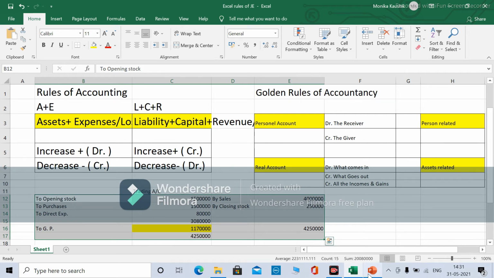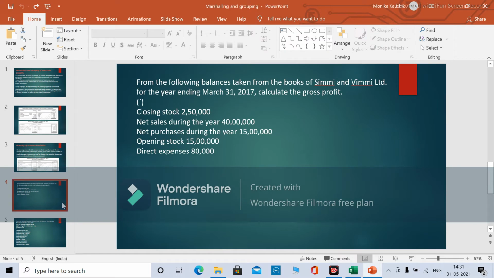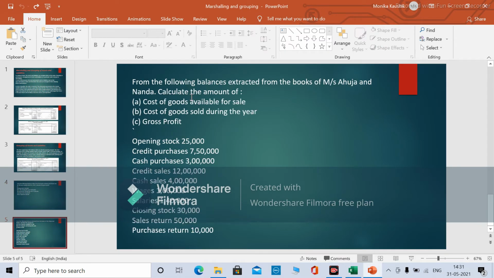Okay, now the next one, we can cover one more. See what is here. From the following balances extracted from the books, calculate the amount of cost of goods available for sales and cost of goods sold during the year. Now what is the difference between these two terms? Gross profit you can find out easily after preparing the trading account. Now cost of goods sold we have understood. Goods sold means the stock which has been sold. So we will have to deduct the closing stock from it.